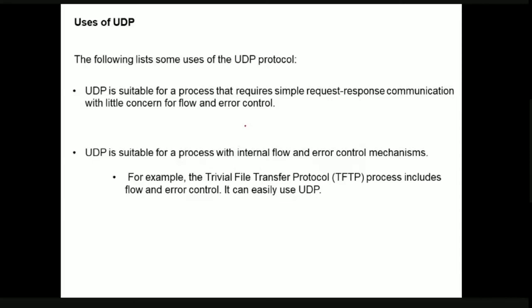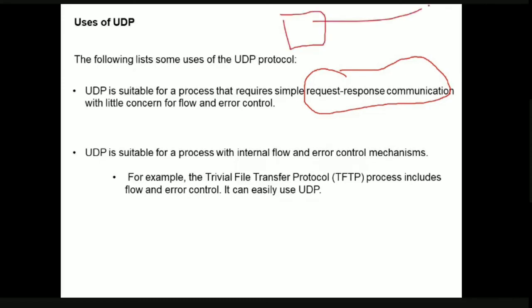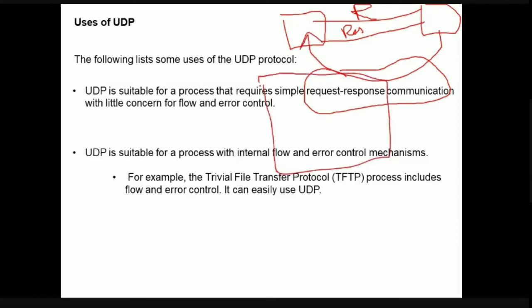The first thing is that as UDP is a very simple protocol, it is suitable for request response type of communication. What is request response type of communication? Simply we send a request from client to server, and the server is going to simply respond. So if you type www.gmail.com, what are you sending? You are sending a request to the server. Now the server is going to respond to your client by sending that particular page, isn't it? So this is what we call request response communication.